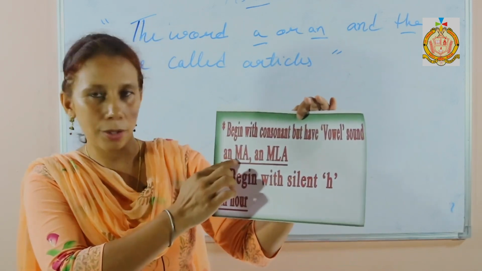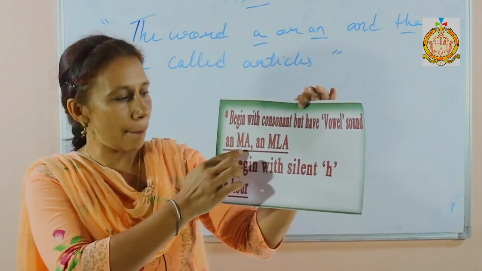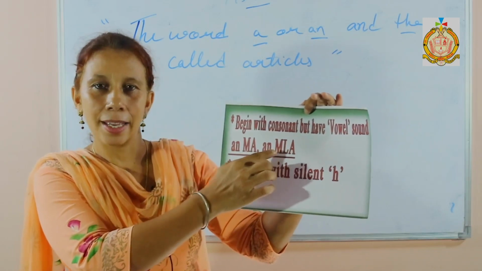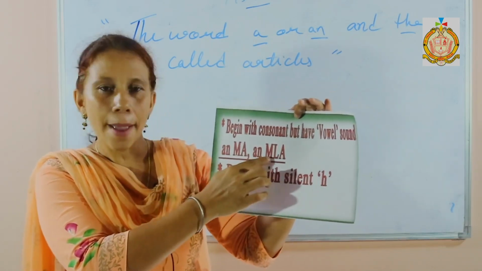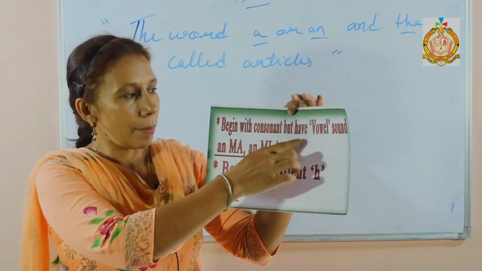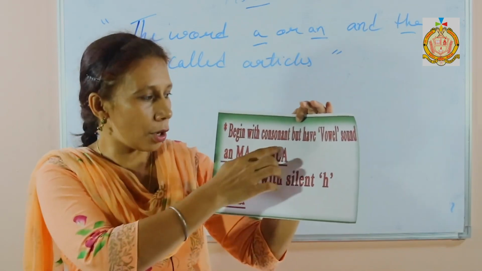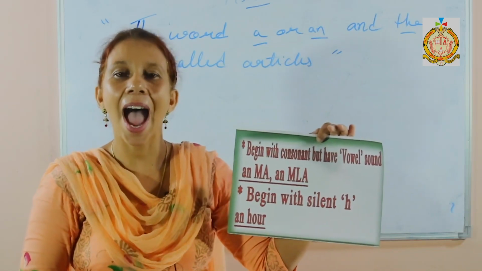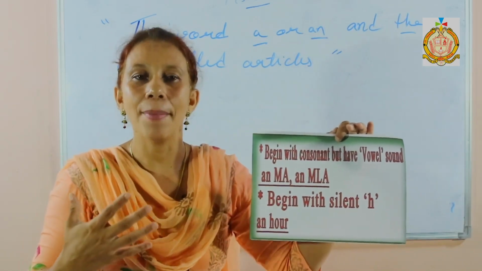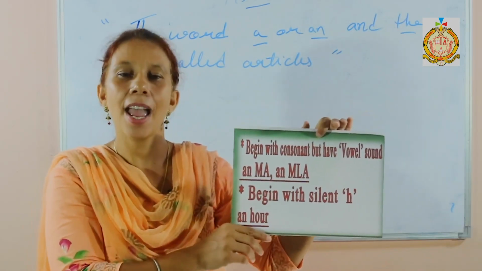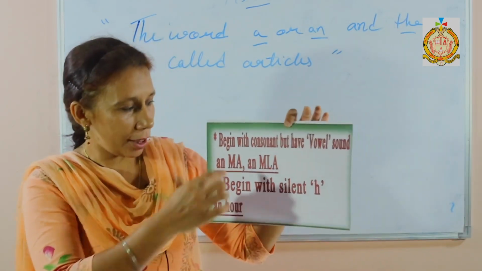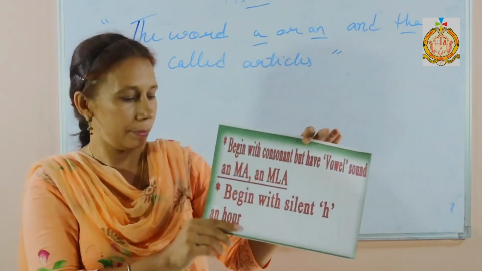Here M is a consonant: MA, MLA. These are abbreviations. They start with consonants but have a vowel sound. Speak like this: am, a sound is there. Am, MLA, MA. So in this case you can use an.